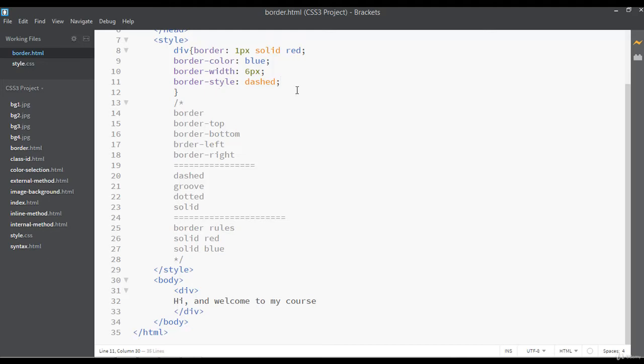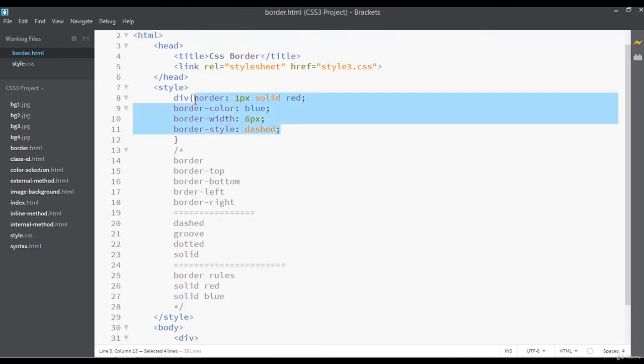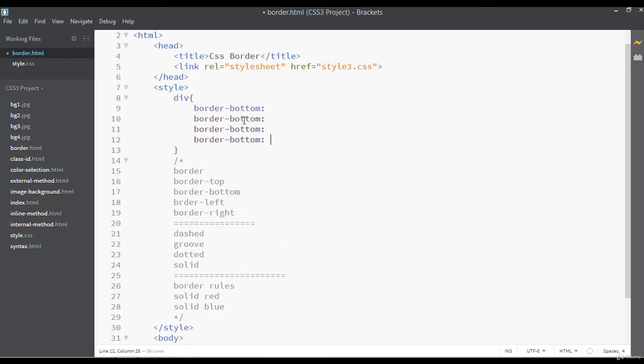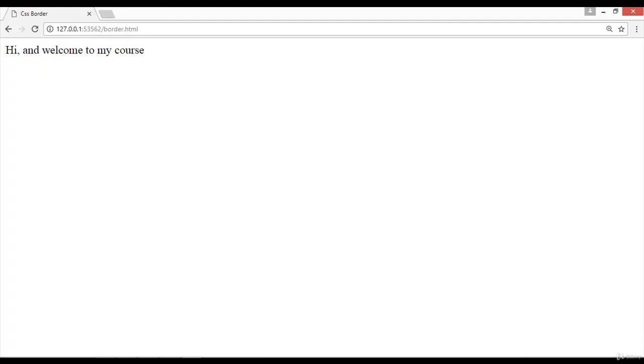Now the way of using border, I'm just going to remove this once again, and let's just discuss like this. You can say border from the bottom you want, so you can just duplicate this 3 more times. Border from the top you want, border from the left you want, and border from the right side you want. Just something like this, border right, border left, border bottom. So you can just mention 5 pixel of border from the top you want, and the type of border should be solid, the color should be red. Just for the top, you can save and refresh.